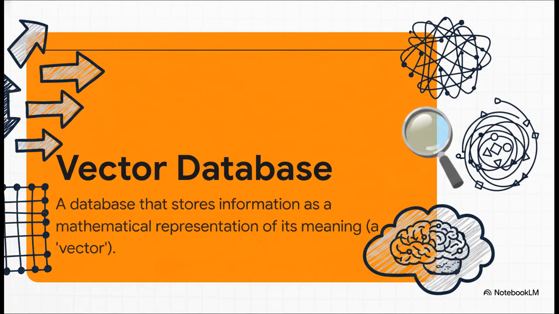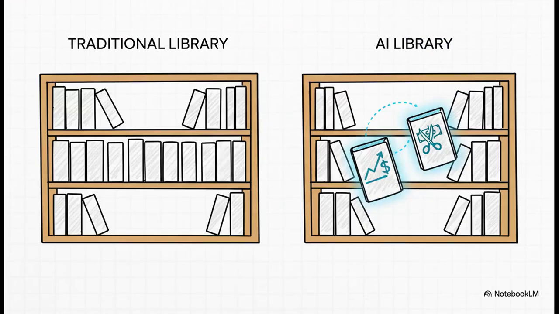Okay, vector database. I know, it sounds super technical, but don't worry, the concept is actually really cool. Just think of a vector as a kind of numerical fingerprint for an idea or a concept. So instead of just storing words, a vector database stores these unique fingerprints, capturing the vibe, the meaning behind the text.